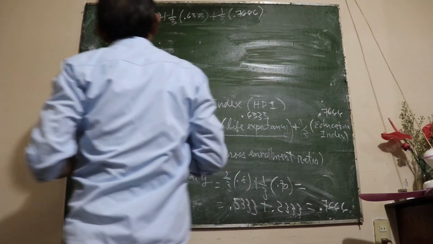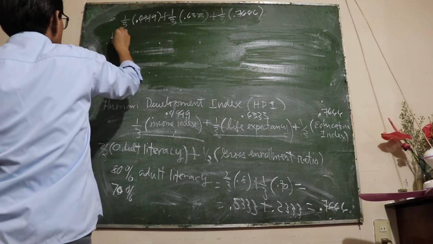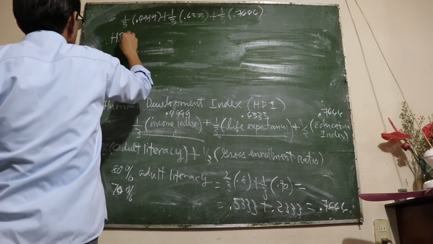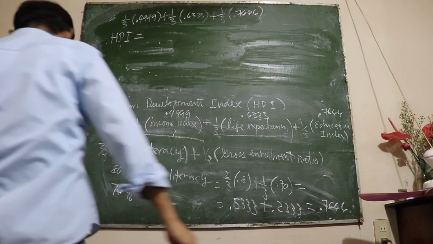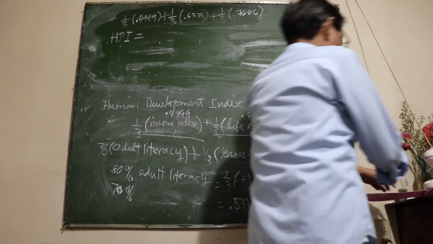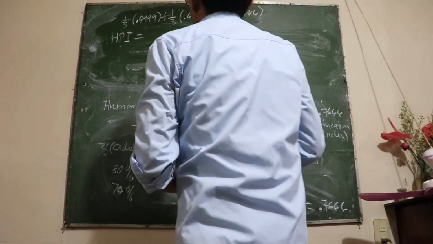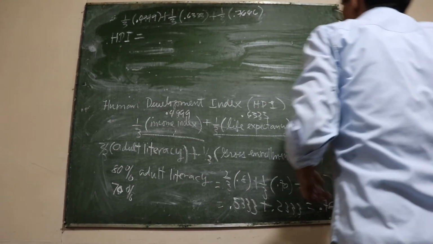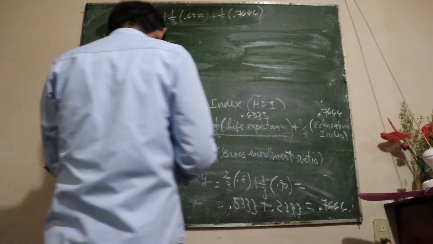Then our Human Development Index would be 0.499 divided by 3.